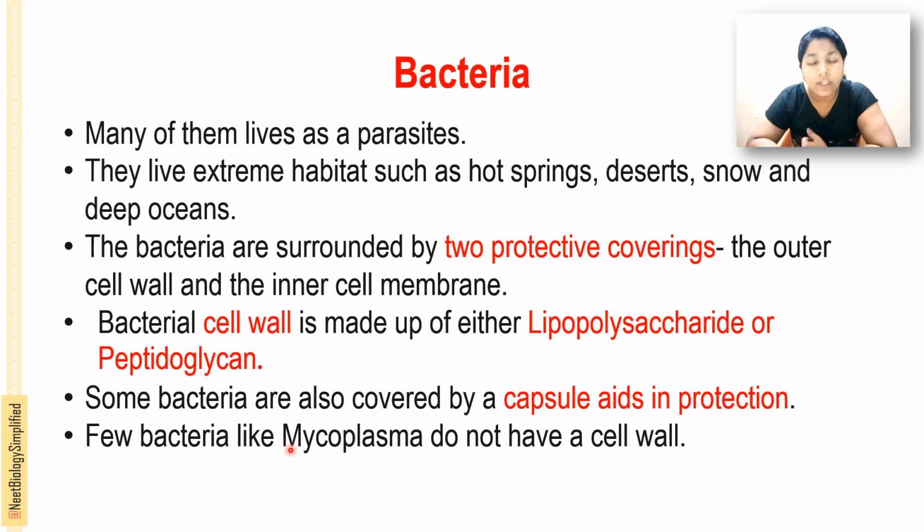In some pathogenic bacteria, the cell wall is covered by a slime layer or sticky layer outside the cell wall, called a capsule. The main function of this capsule is to give the organism protection from the host immune system. Some bacteria are cell wall deficient, with an absence of cell wall. They are called mycoplasma.